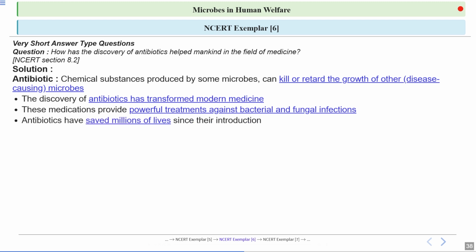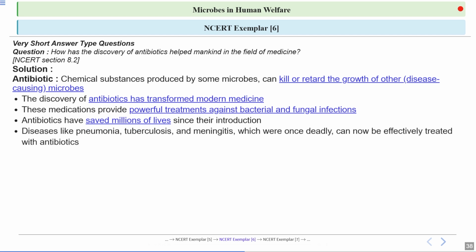Clear? Since antibiotics were first used, millions of lives have been saved. Now, diseases like pneumonia, tuberculosis and meningitis used to be very deadly and hard to treat. Now, thanks to antibiotics, these illnesses can be managed and often cured.